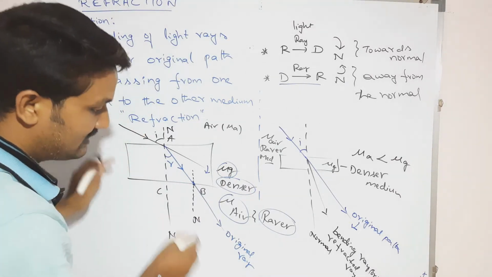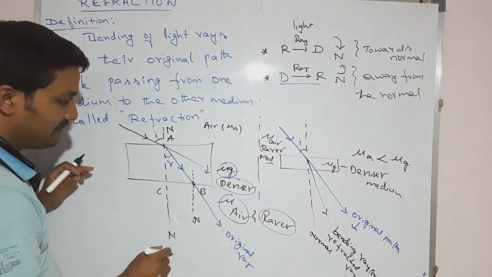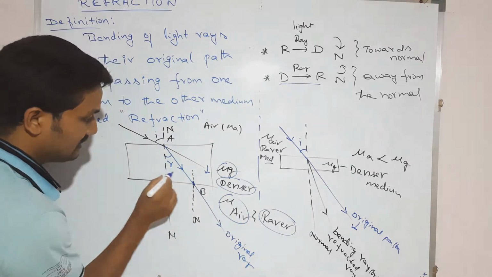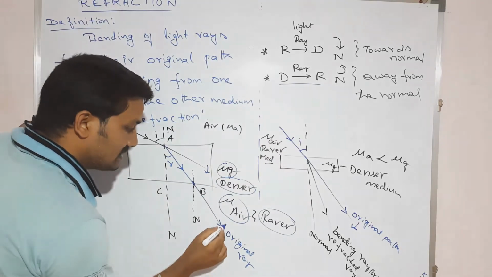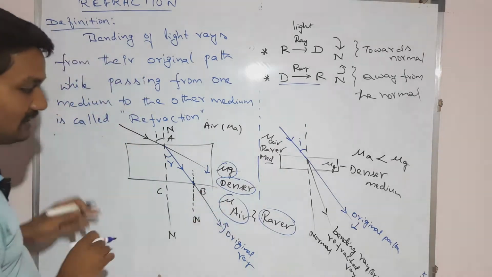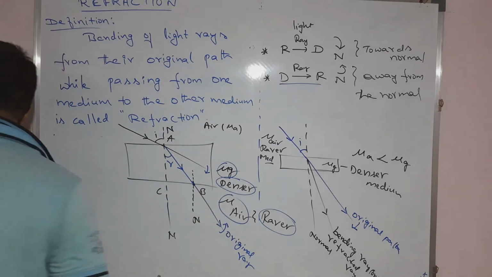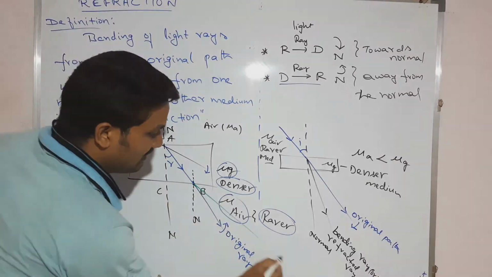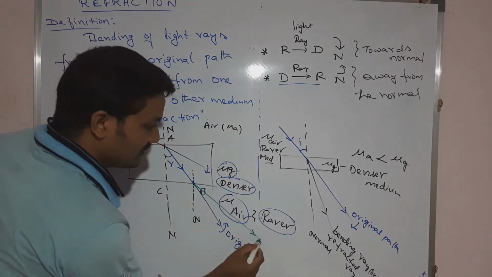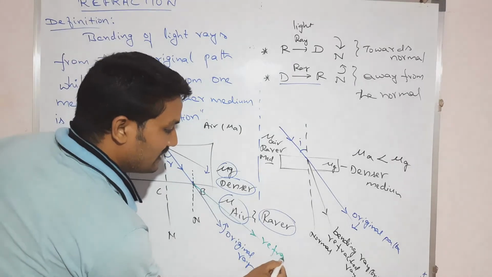But it doesn't follow the original path. What happens? The light ray is going from denser to rarer. That's why it is away from the normal. Away from the normal means it takes a diversion and bends away.